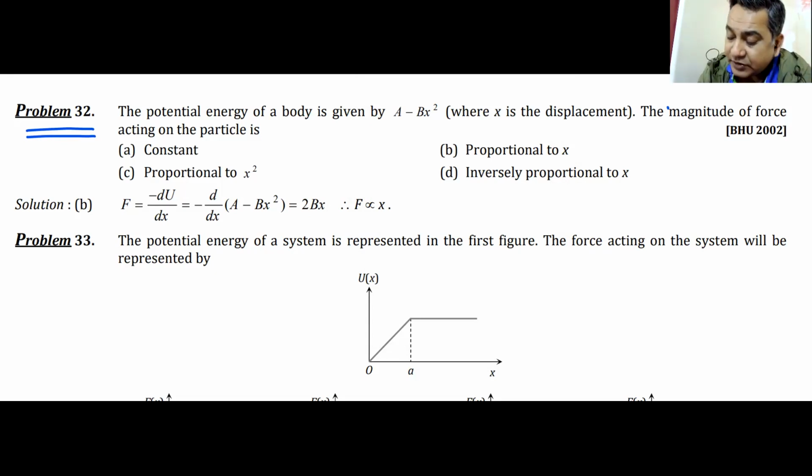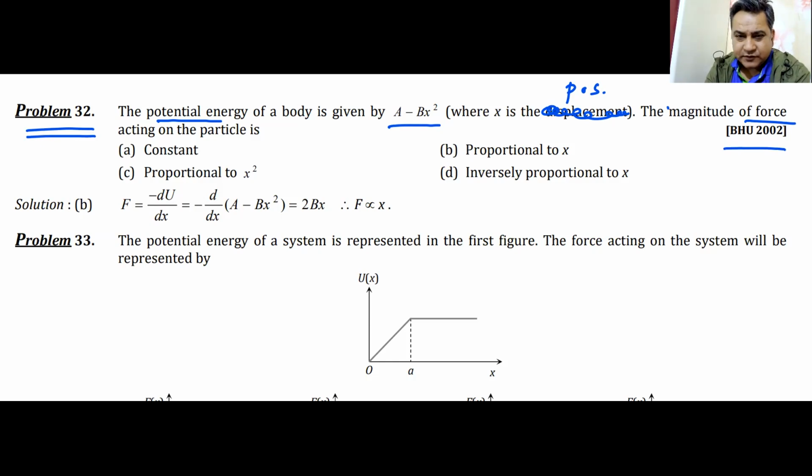So the question goes like this: potential energy is given by the function a minus bx square. X is the displacement. Instead of calling it a displacement, it's better to call it the position of the particle. What is the magnitude of force? So basically, potential energy is given. You have to calculate force. This is a question taken from BHU.